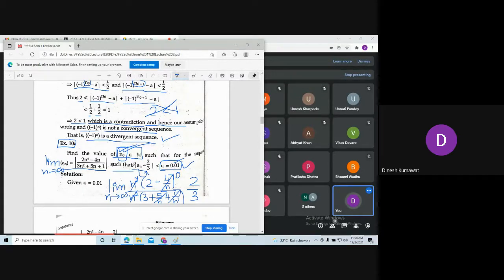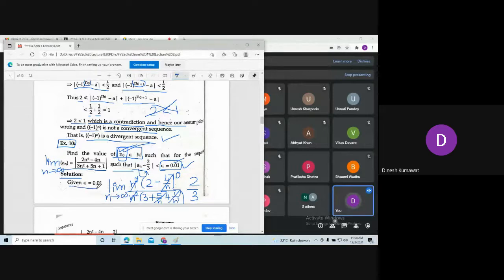Is the idea clear what we are going to do in this example? Yes, sir. Okay. So now we have to find the value of n naught for this epsilon. So let us try to understand the solution.